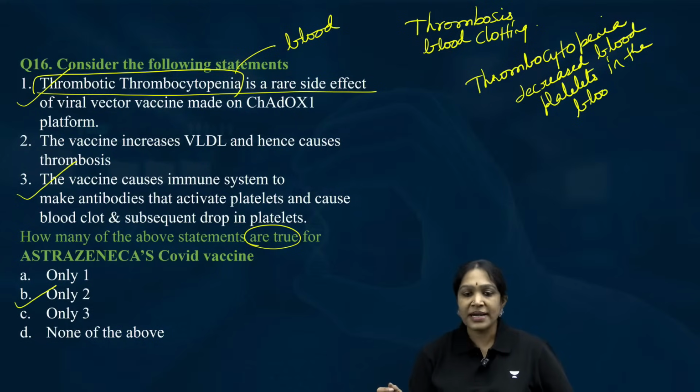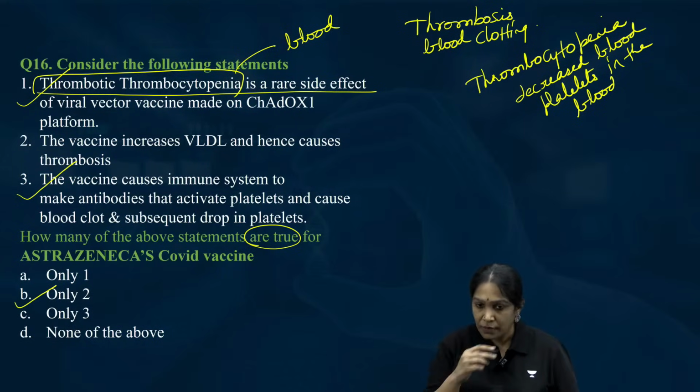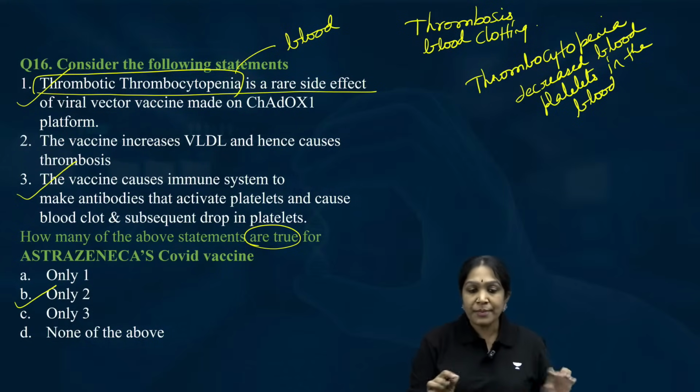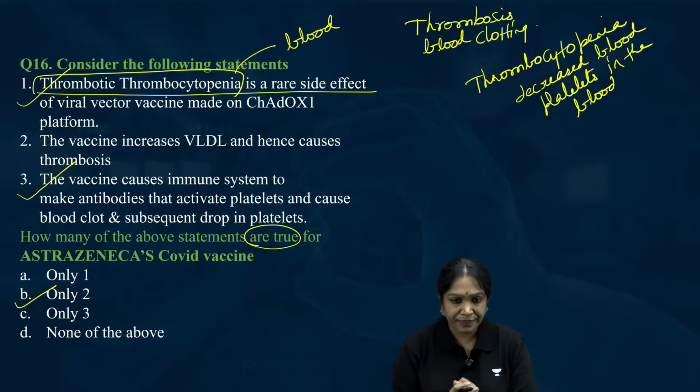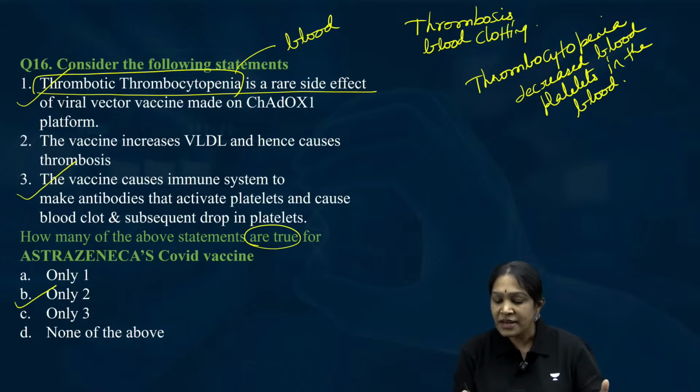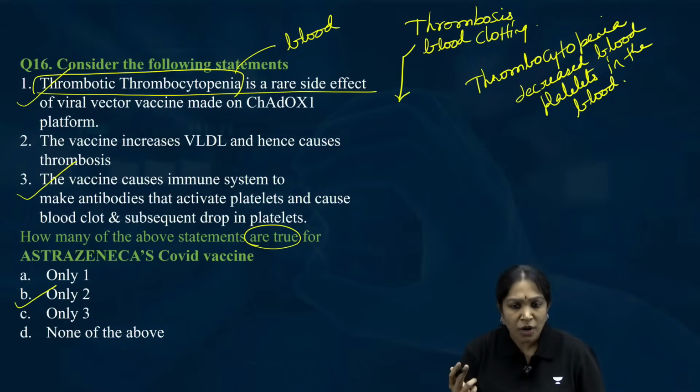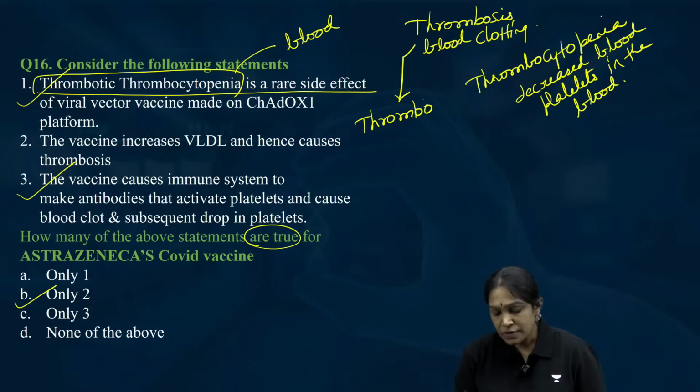They are interconnected. For example, if there is thrombosis, do you know what causes blood clotting? Thrombocytes cause blood clotting, isn't it?